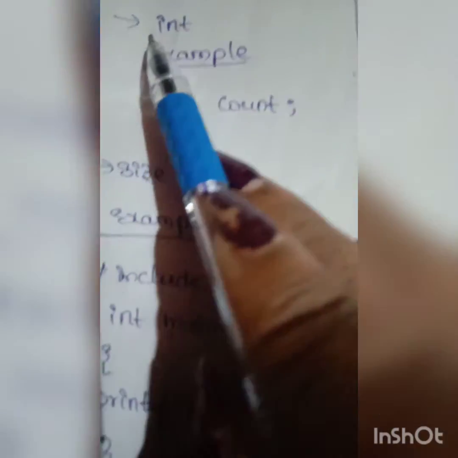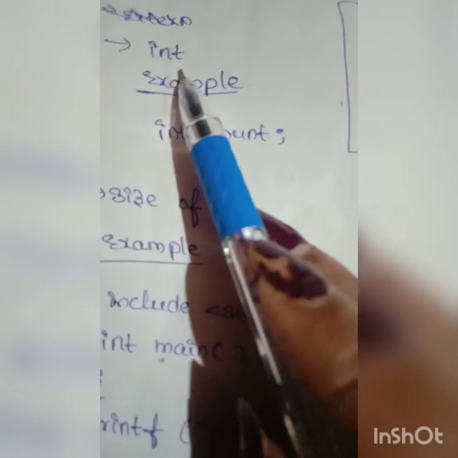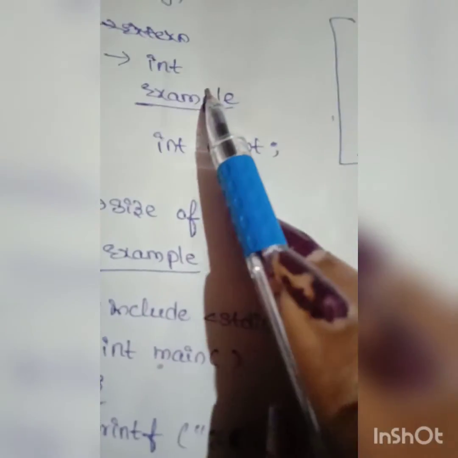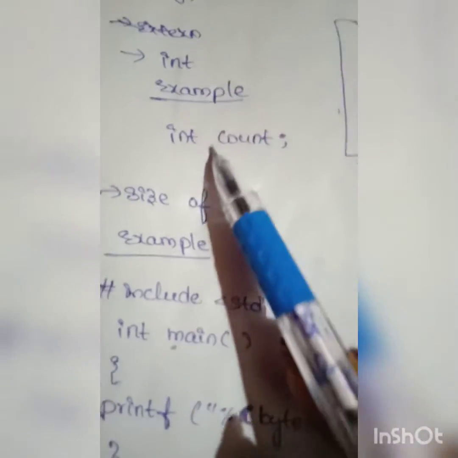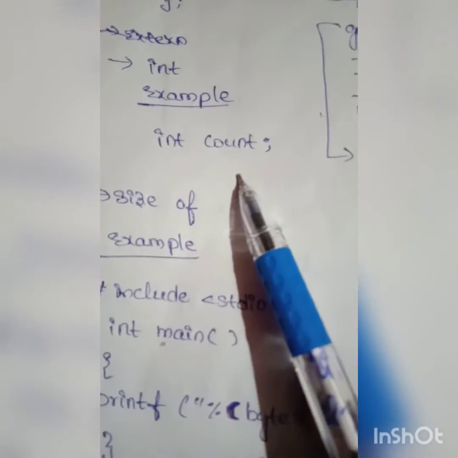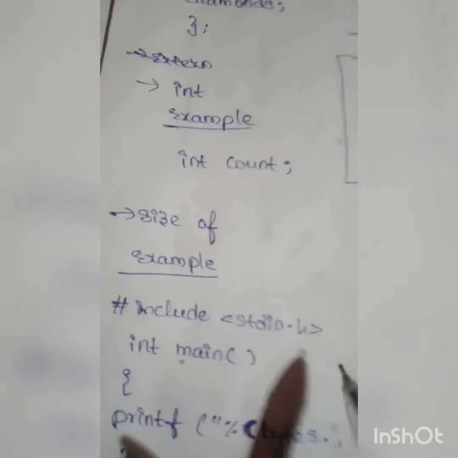And next one is integer. The int keyword is used to declare integer type variables, and this is the example, int count. Here count is an integer variable.